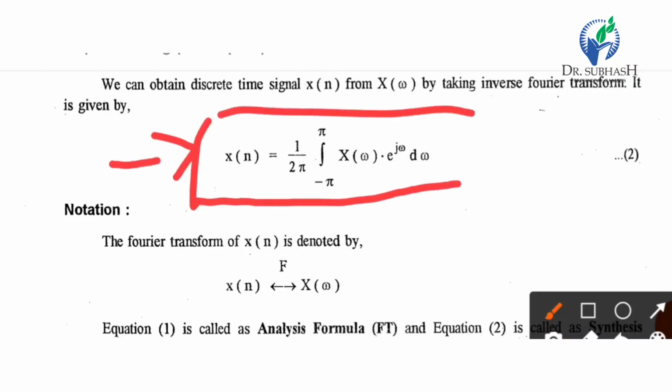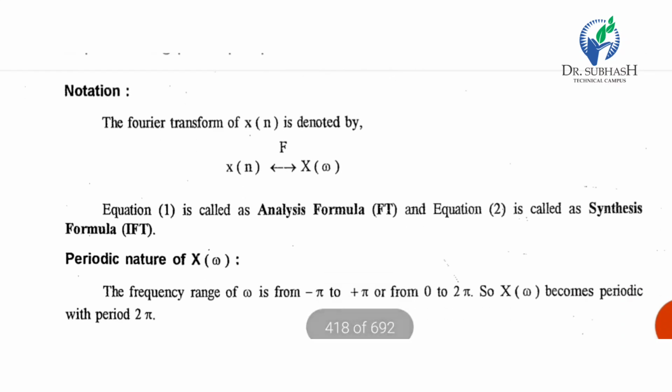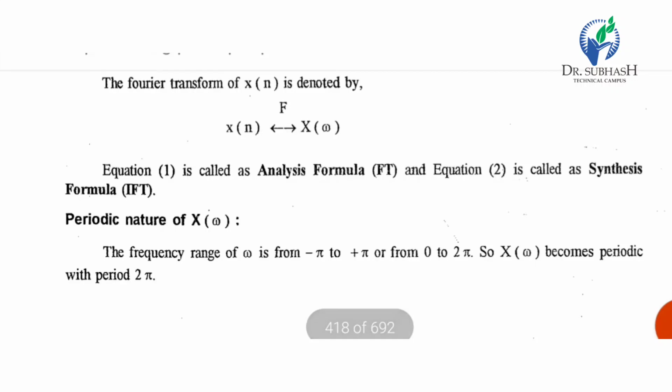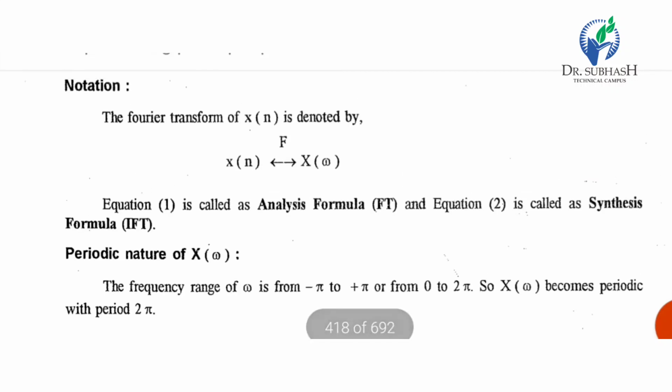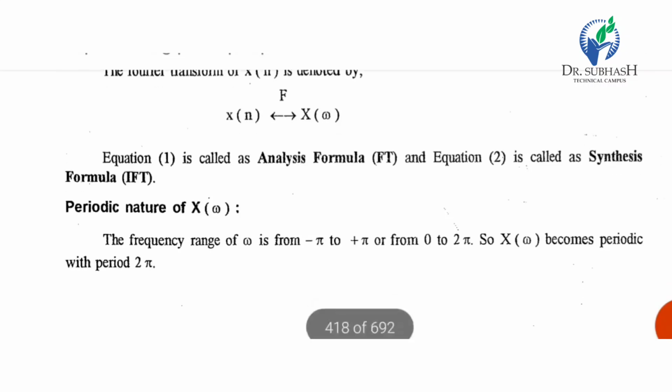So we will get again x of n. The Fourier transform of x of n is denoted by X of omega. So X of omega is called the Fourier transform and x of n is called the inverse Fourier transform.